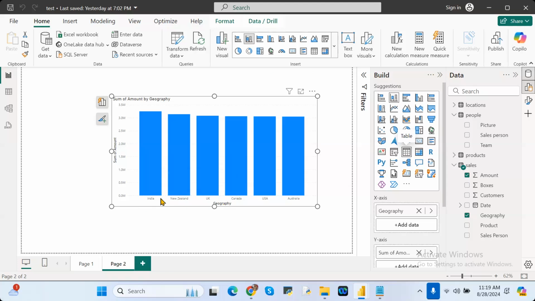For rectifying that, or if you want to make any modifications on the existing column values, then we have to go to transform data. Understand or not? Whenever we are loading the data, at that point of time, you will have the options load, transform data, and cancel. Transform data is the option to modify the data.